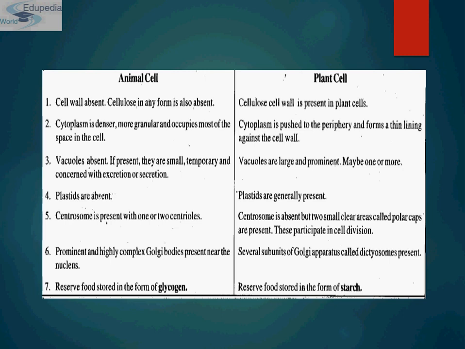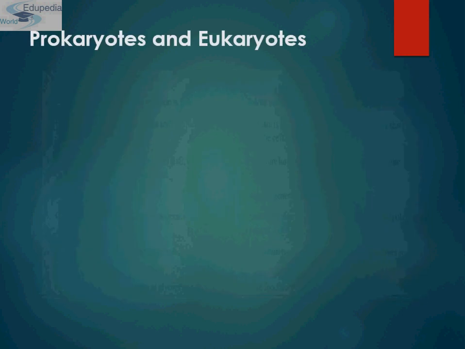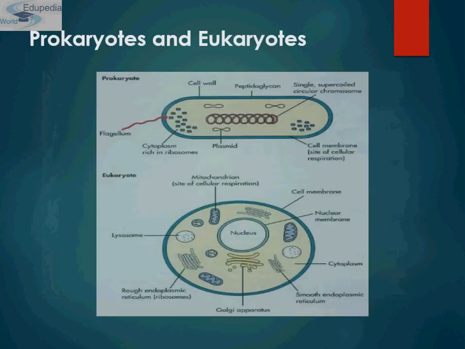These polar caps participate in cell division because plant cells don't have a centrosome. So instead of a centrosome, they have polar caps, which help in cell division. Animal cells have Golgi bodies that are very prominent and very complex, and present near the nucleus. Whereas several subunits of the Golgi apparatus called dictyosomes are present in plant cells. Animal cells reserve food stored in the form of glycogen, and plant cells reserve their food in the form of starch.